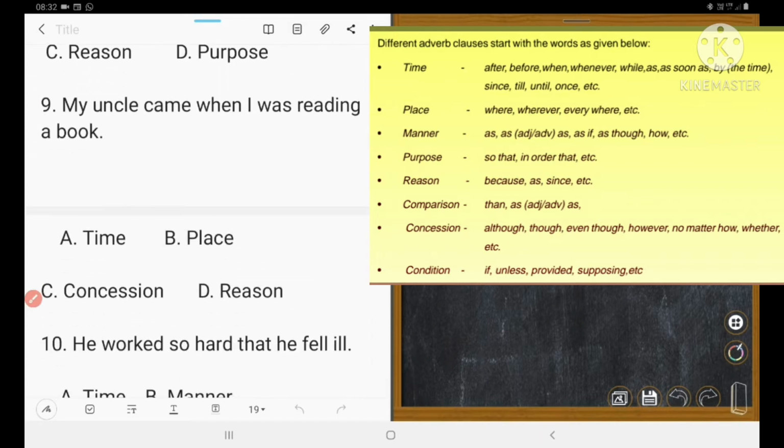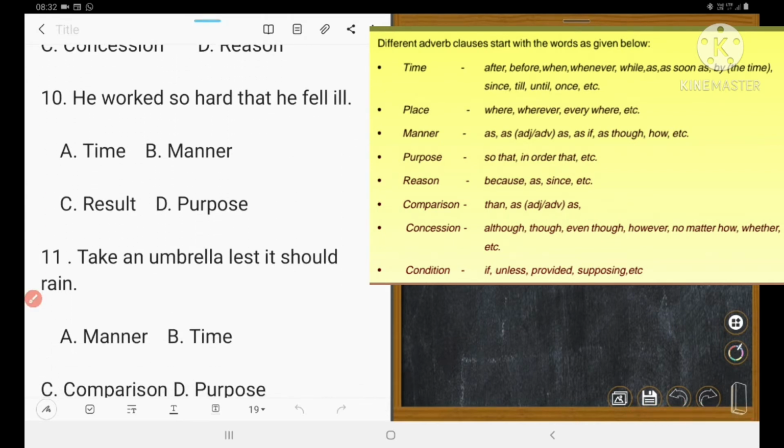Next one: My uncle came when I was reading a book. When refers to time, so it is what? When means time adverb. 9A. Yes, time adverb. Next one: He worked so hard that he fell ill. Which is correct? 10, C. C, that is result. Yes, result.